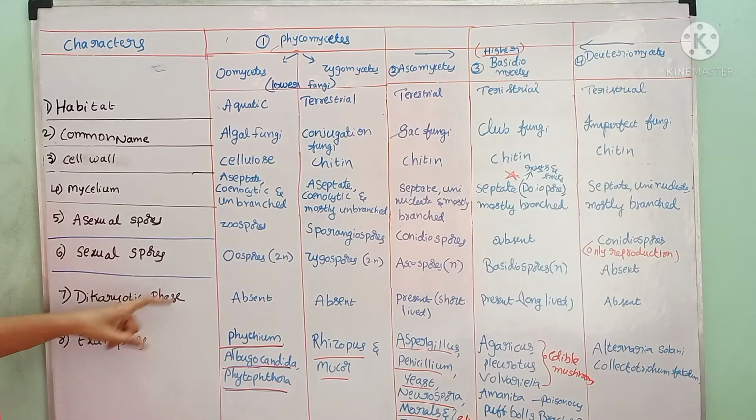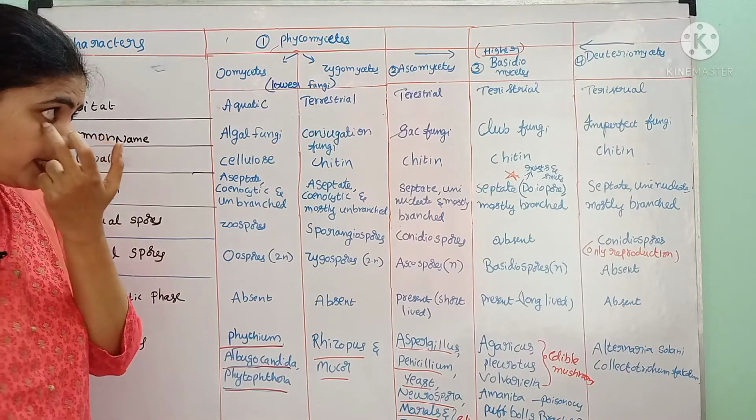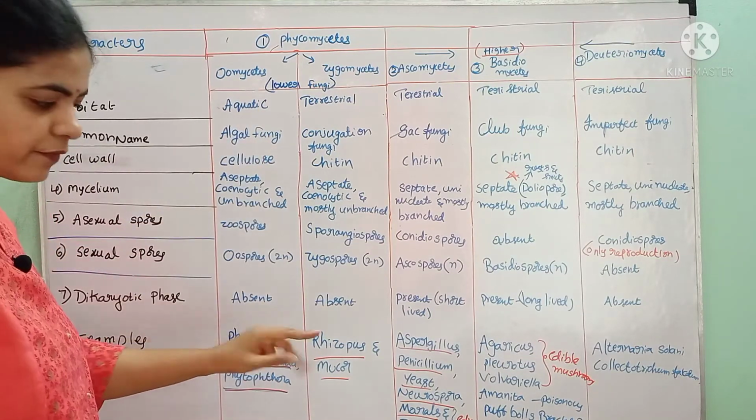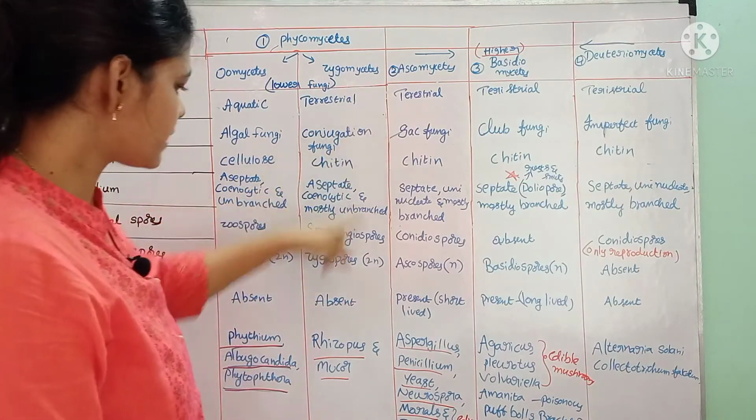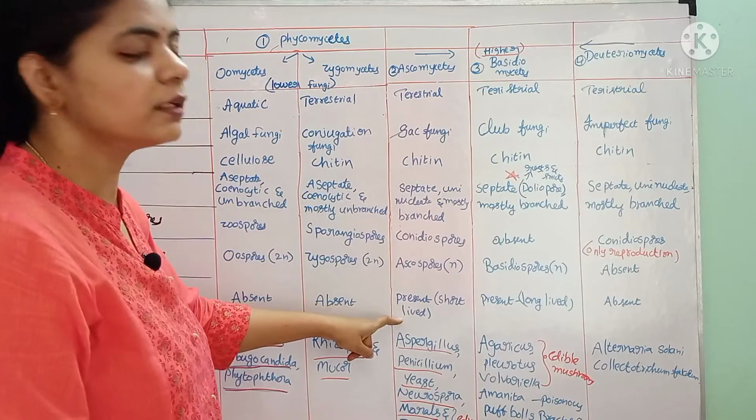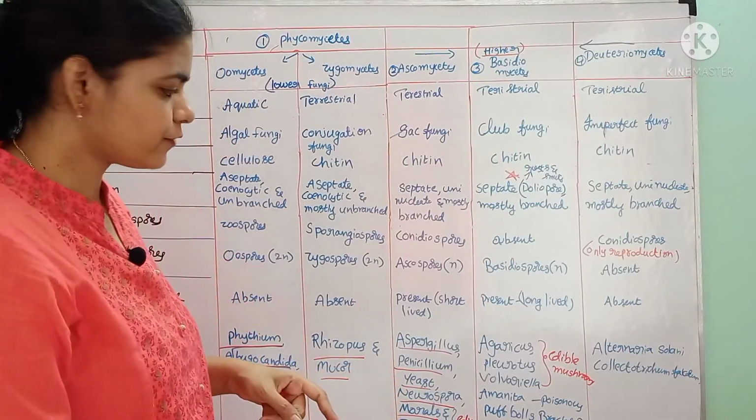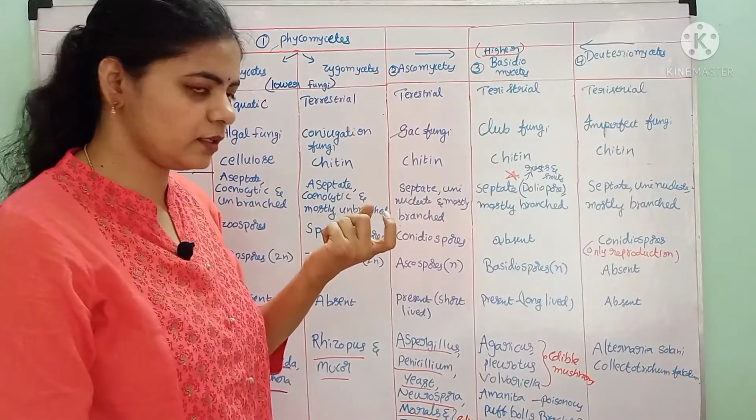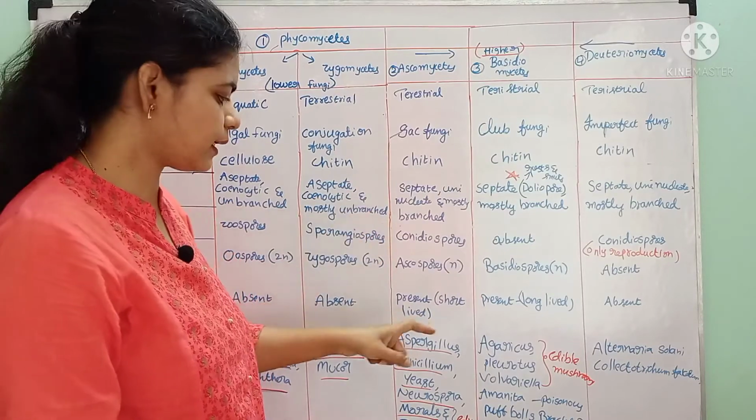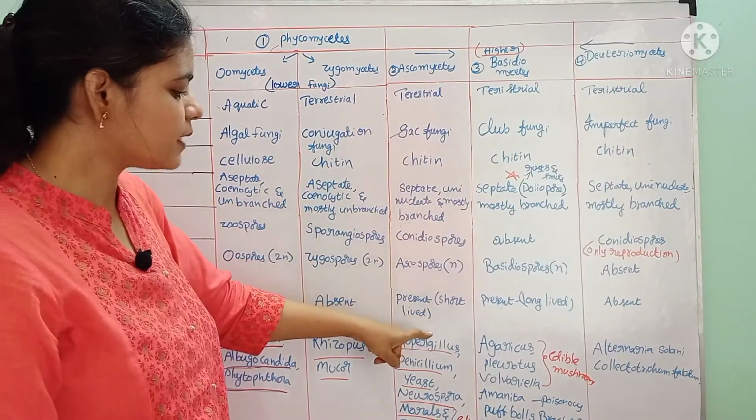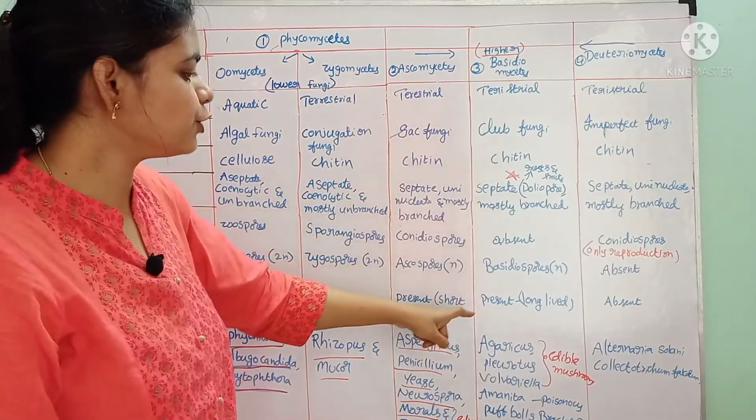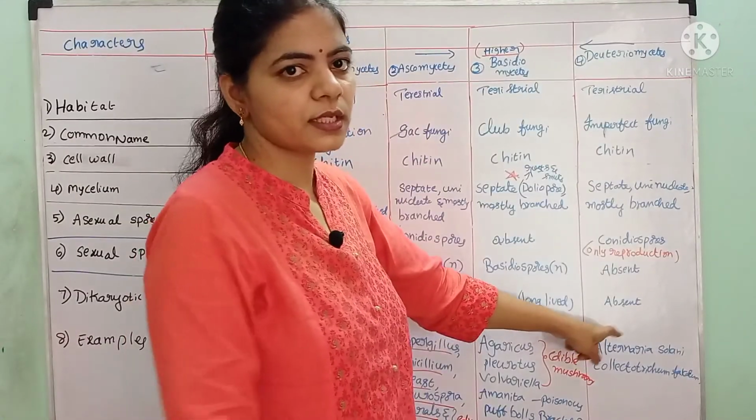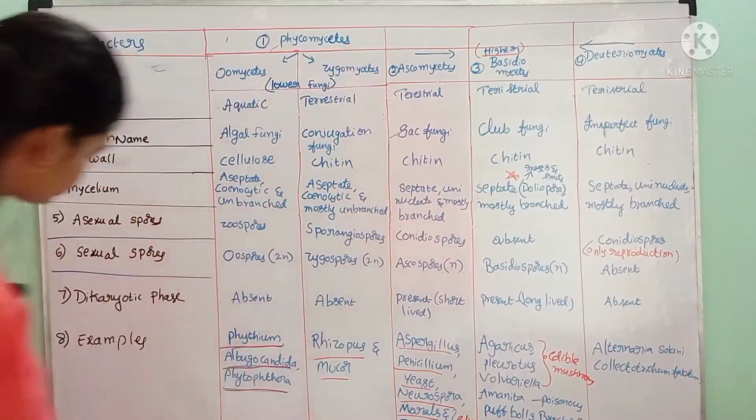Dikaryotic phase, that is a double nucleated cell. That condition is absent in Phycomycetes, this dikaryotic phase is totally absent. In Zygomycetes also absent. In Ascomycetes, this dikaryotic condition, after somatogamy, instead of fusion of the two gametes, the two nuclei live for a short period in the same cell. That condition is called the dikaryotic condition. In Ascomycetes, it is short lived, whereas in Basidiomycetes, that condition is long lived. In Deuteromycetes, there is no sexual reproduction, no dikaryotic phase.